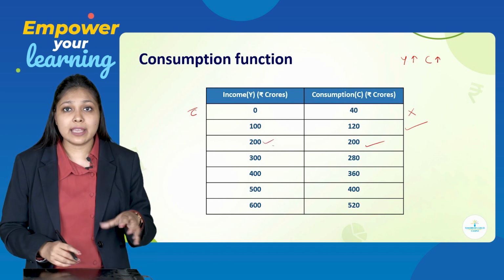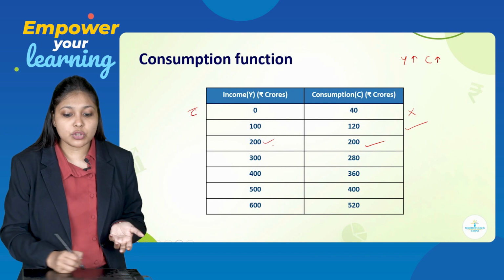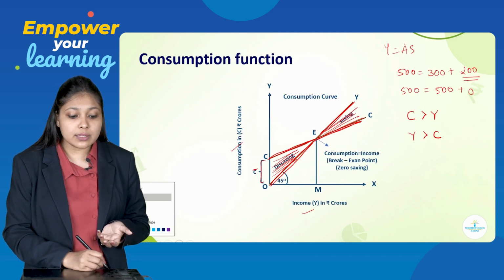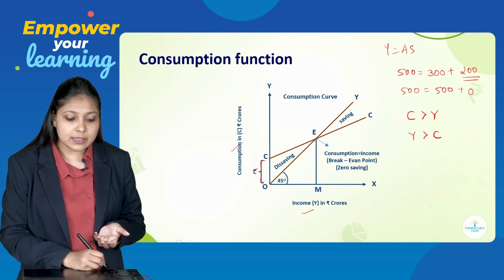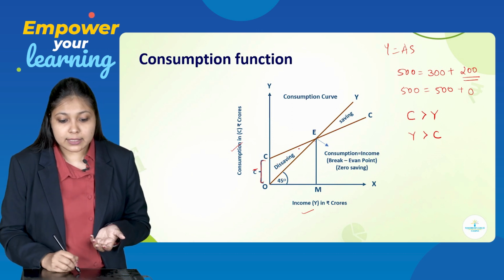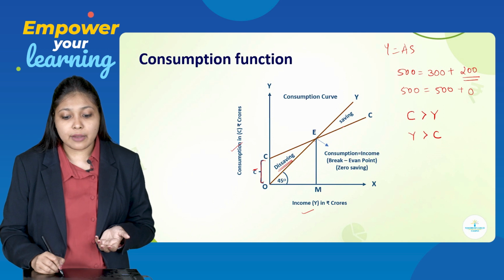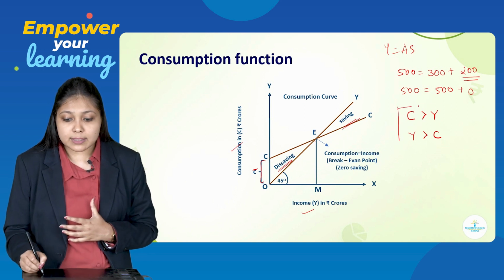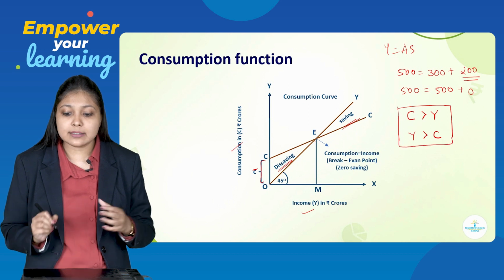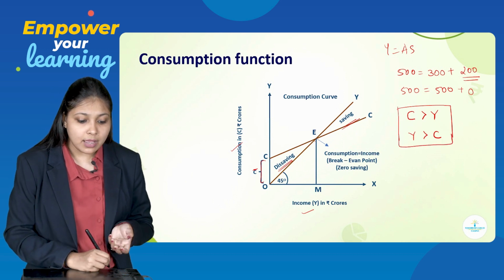That means the entire income has been spent on consumption purpose. So in this diagram, it is very important to write this savings and dis-saving part. Dis-saving is here, and after the break-even point, it becomes savings. Remember this concept, and you will easily understand savings and dis-savings.